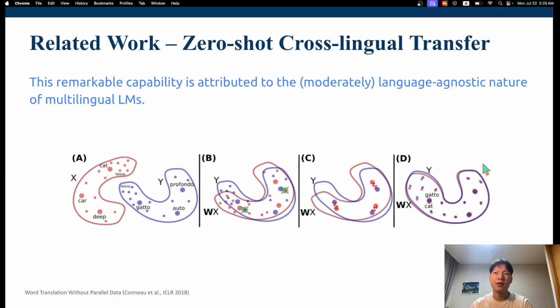In short, it's because of the language agnostic nature of multilingual LMs. So the representation would look something like this, the D in this plot, where different languages are kind of mapped together. And if you fine-tune this model in a certain language, the representations move together between languages. So therefore, at test time, you can use the model in a language that it wasn't fine-tuned on.